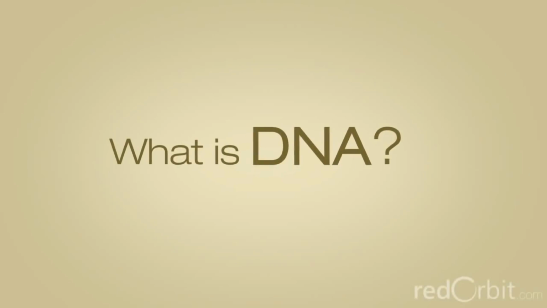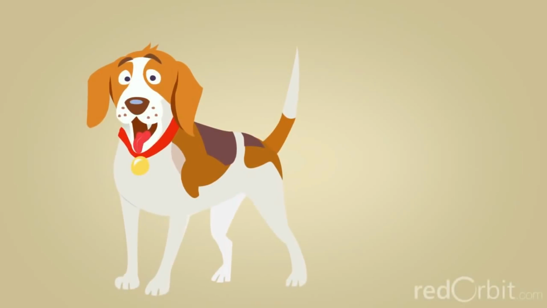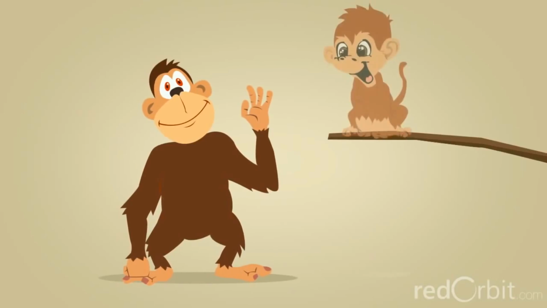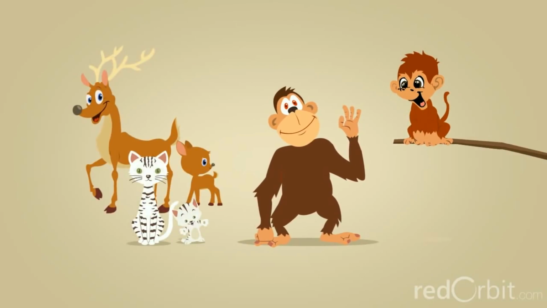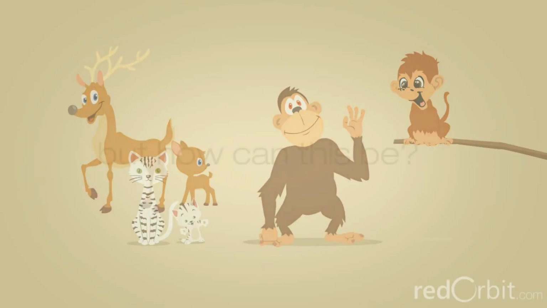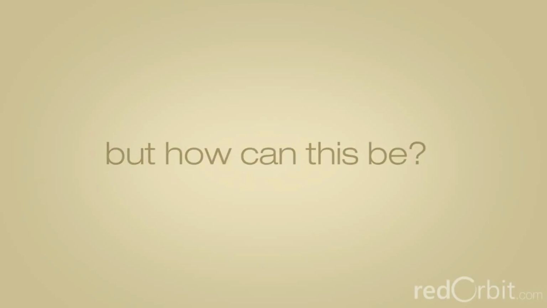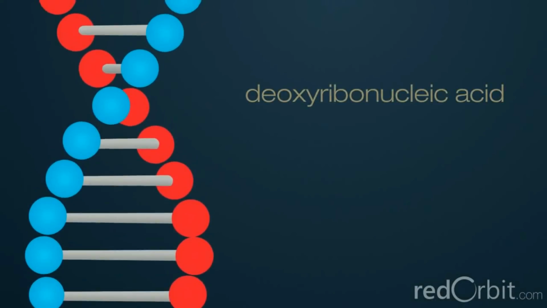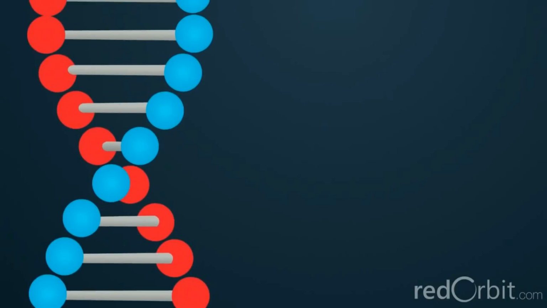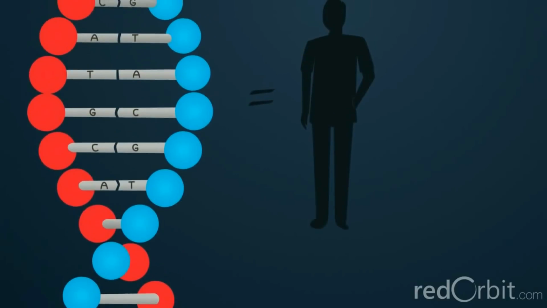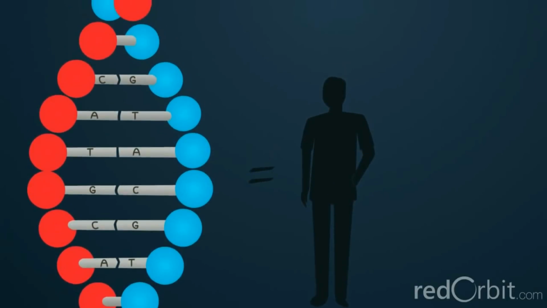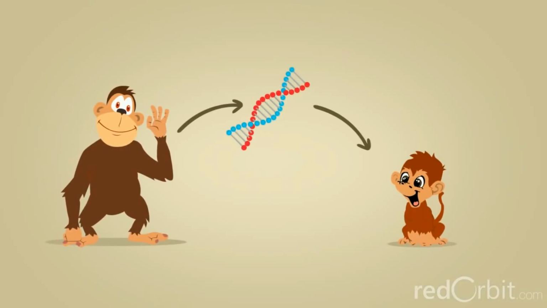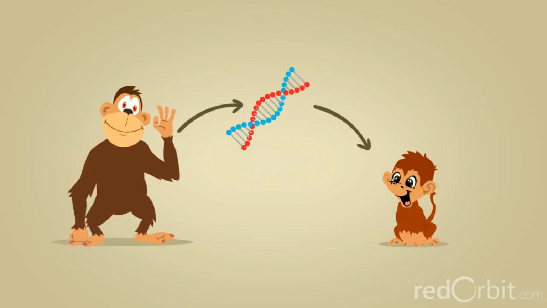What is DNA? We all know that dogs only give birth to little dogs, elephants to elephants, chimpanzees to chimpanzees, and on for every type of living being on Earth. But how can this be? The answer lies in a molecule called deoxyribonucleic acid, or DNA, which contains the biological instructions that make each species on Earth unique. DNA, along with the instructions it contains, is passed from adult organisms to their offspring during reproduction.